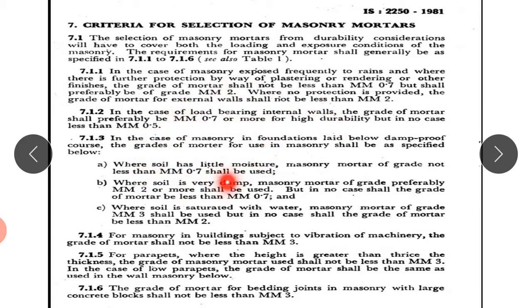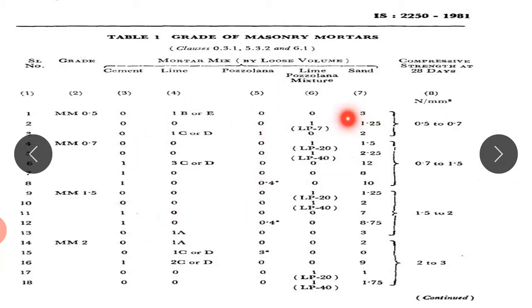Now, all these MM 0.75, MM2, MM3 are dependent on the mix proportions. For example, MM 0.5 contains lime, pozzolana there is no content of pozzolana, lime mixture is not there, but sand is 3 parts.